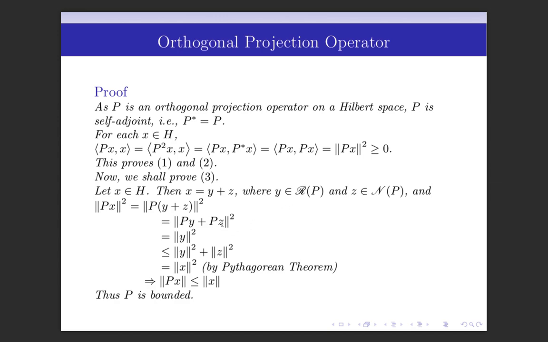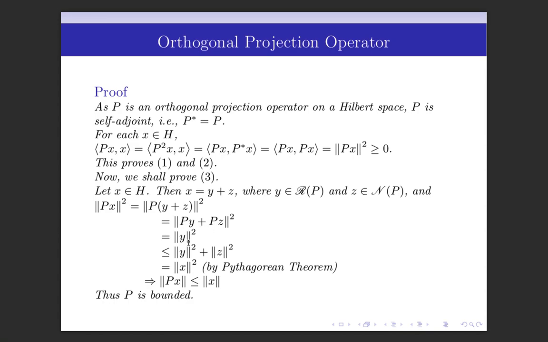And since z belongs to the null space of P, Pz is equal to 0. And since y belongs to the range space of P, Py is equal to y, which we have seen in the last lecture. So we can write the norm of y whole squared.